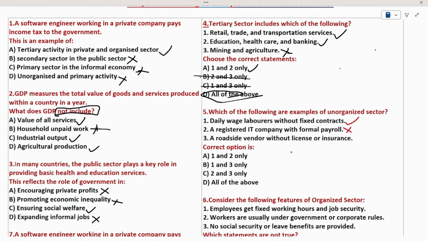Then come to the third statement. A roadside vendor without license and insurance. We know that all the vendors come under the unorganized sector. So this is the true statement. In these three statements, we know that statement 2 is the wrong option.